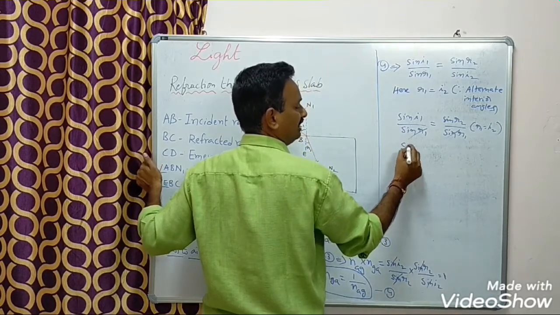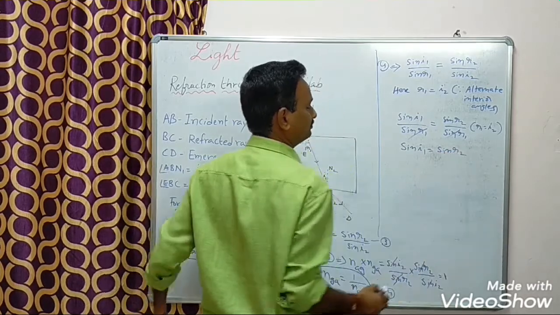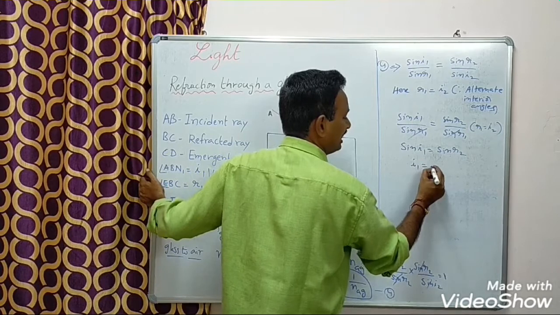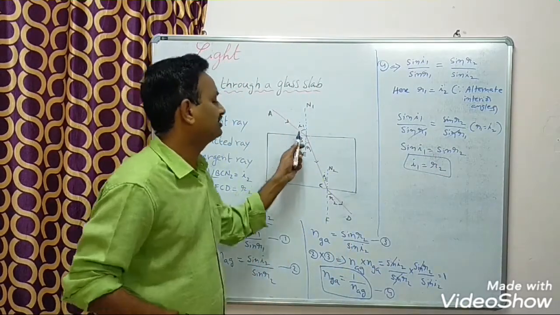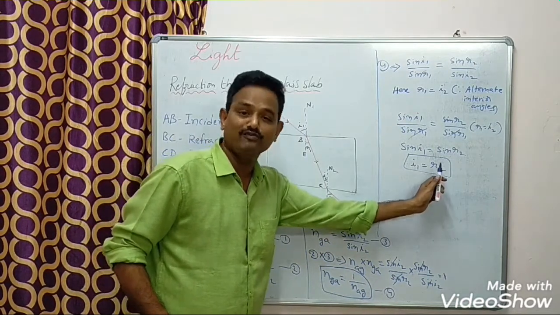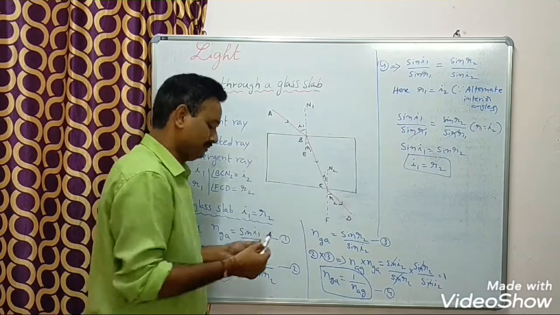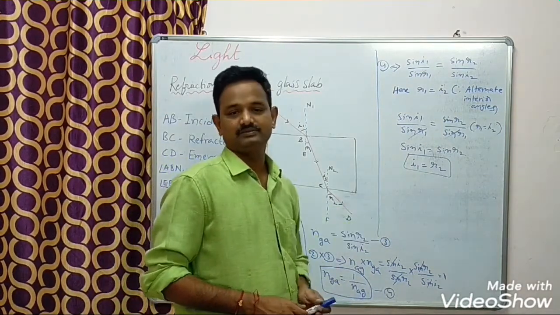So what we got finally? We got sin I1 equal to sin R2. So both sides sin cancel means we got finally I1 equal to R2. That means angle of incidence is equal to angle of emergent. So we proved for a glass slab, angle of incidence equal to angle of emergent.